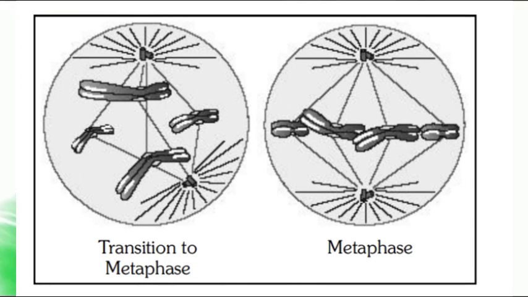Let's see the diagrammatic representation of the transition to metaphase. Here, chromosomes are completely condensed, the nuclear envelope is completely disintegrated, centrioles form asters, and asters form spindle fibers. These spindle fibers are attached to kinetochores of chromosomes. After attaching, all chromosomes are aligned, or laid in a plane in the center of the cell, which is called the metaphase plate or equatorial plate. Let's check these diagrams carefully for your better understanding.